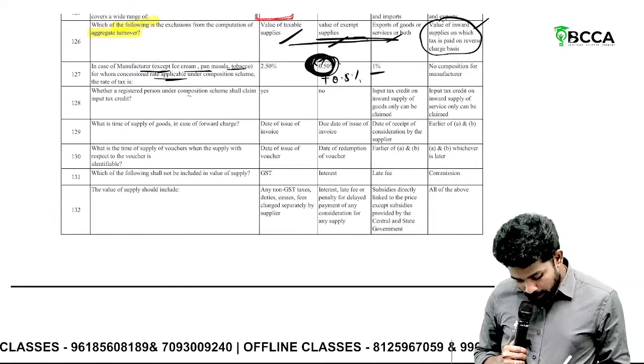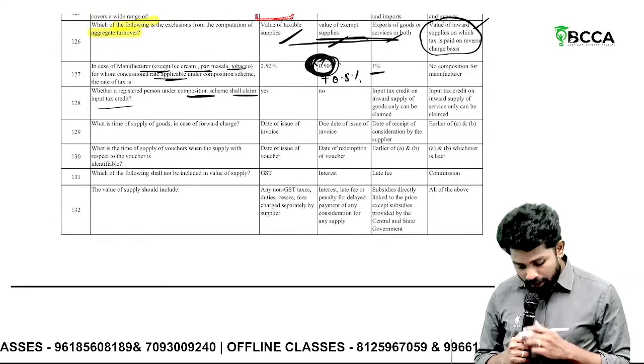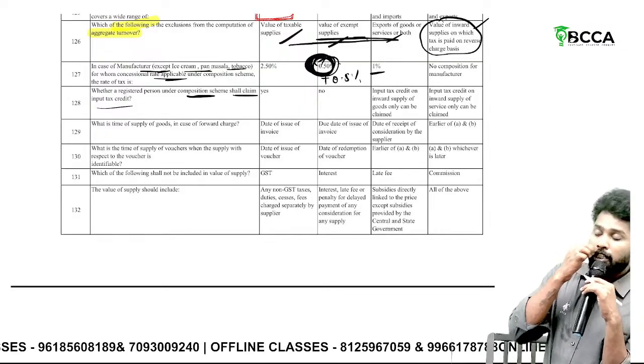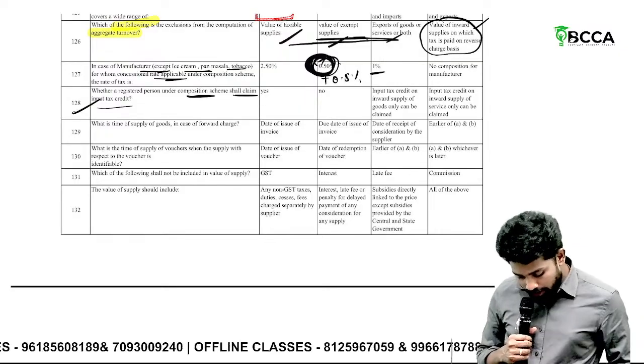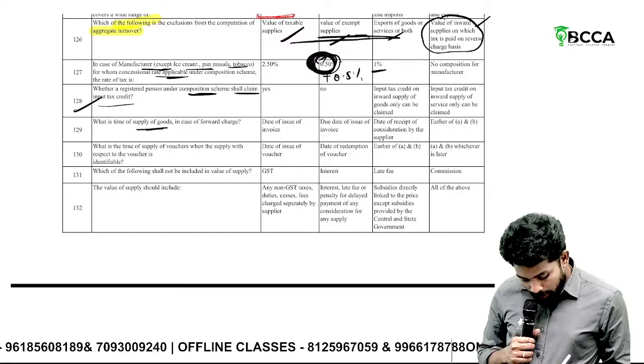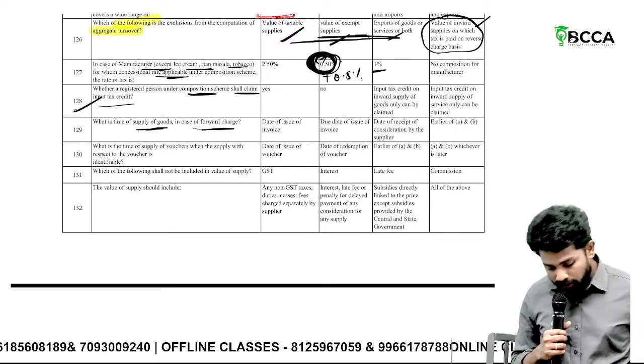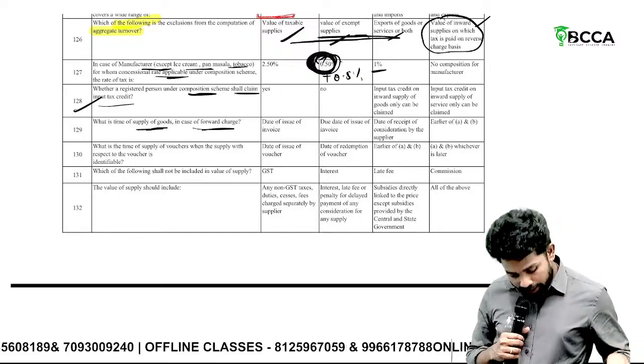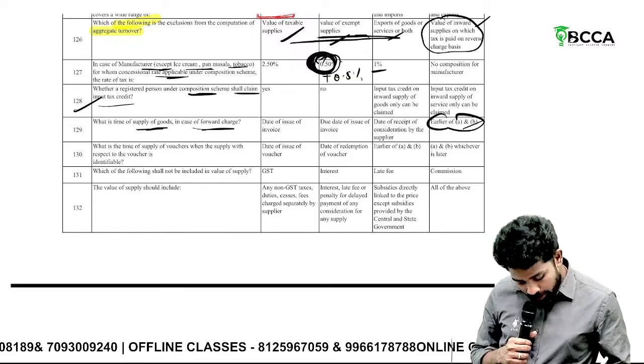Whether a registered person under composition scheme shall claim ITC? No. If you register under composition scheme, you are not eligible to avail ITC. What is the time of supply of goods in case of forward charge? Date of issue of invoice or date of invoice? Earlier of A and B.